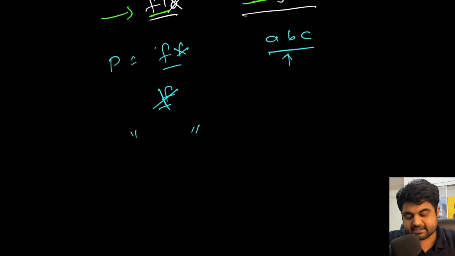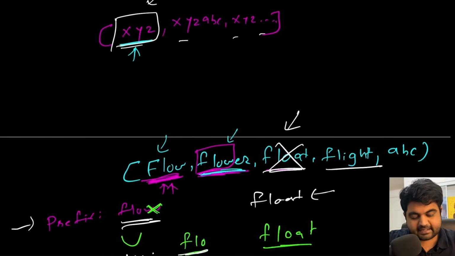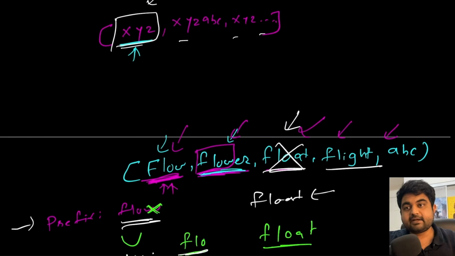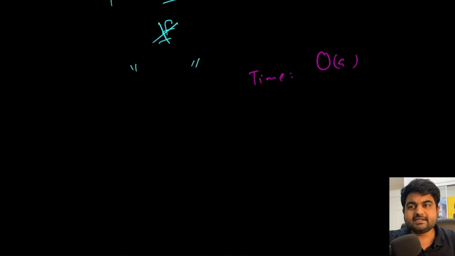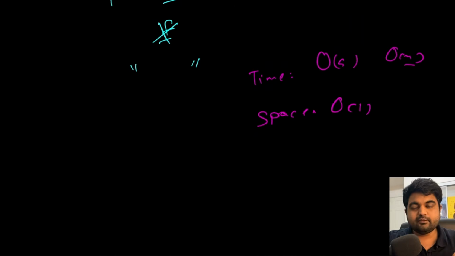If we look at time and space complexity, the time complexity is going to be the sum of all the characters in all the strings, big O of S, which is the worst case scenario. This is pretty reasonable because these are very quick operations, and it is still big O of n if we consider n to be the total number of characters. And space complexity is big O of 1, because apart from a few variables, we are not using any extra space, which is wonderful.